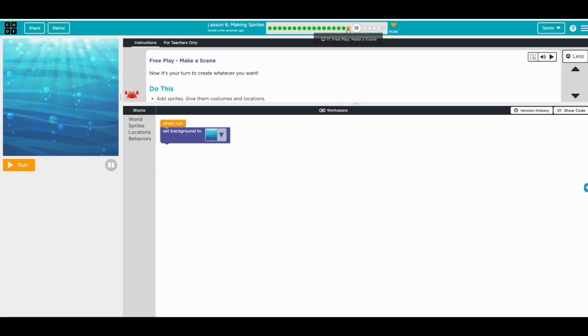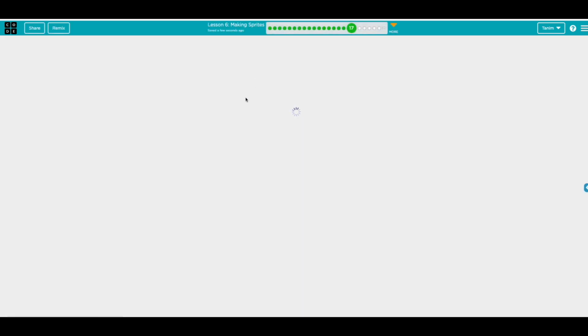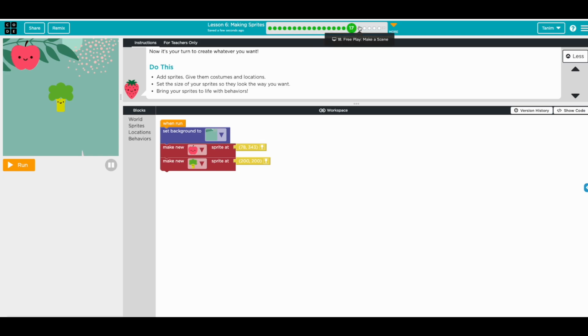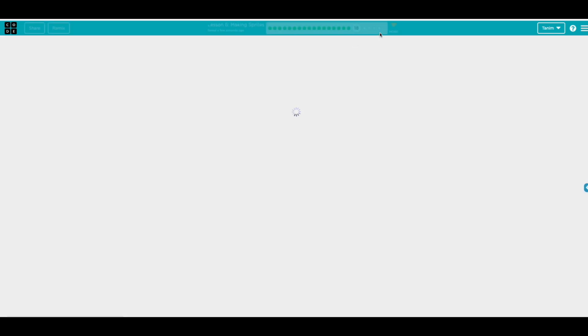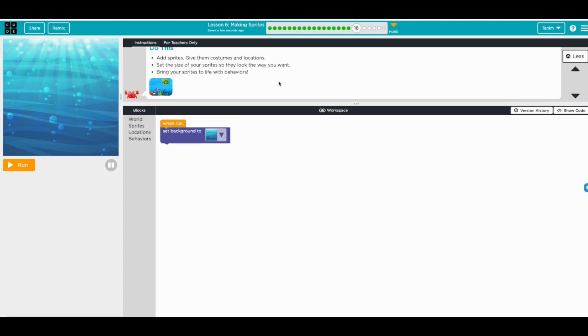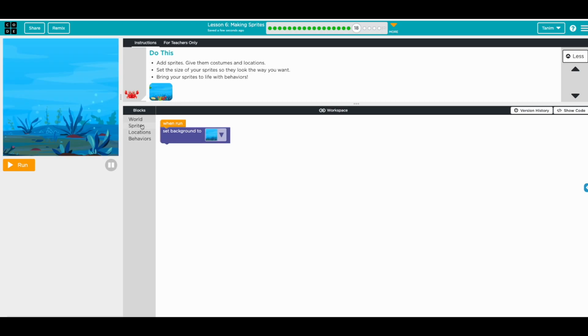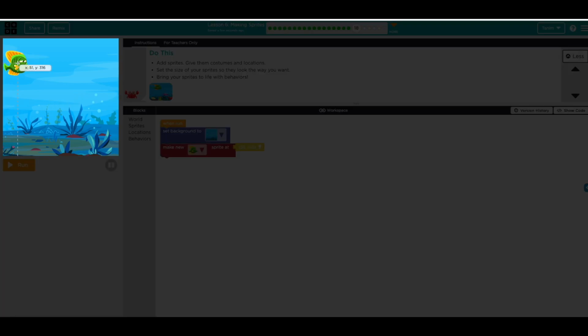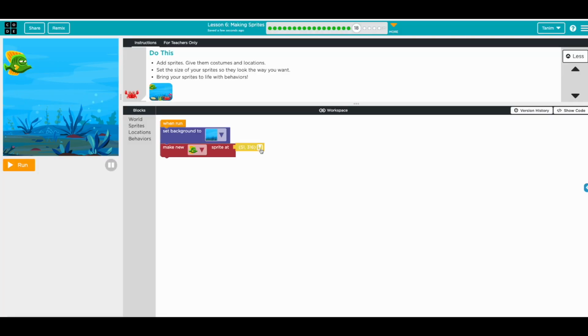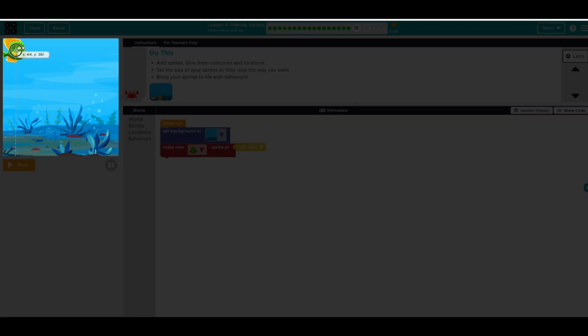So the previous one had a hint. No, it doesn't, but the next one, it's a free play, but we get to do stuff, right? Change the background to a similar one, and we have a different sprite. So let's get this one and then change the location to this corner. Okay, a bit up maybe. If I want to follow the other one. Okay, lower. Okay, I think I'm happy with this.